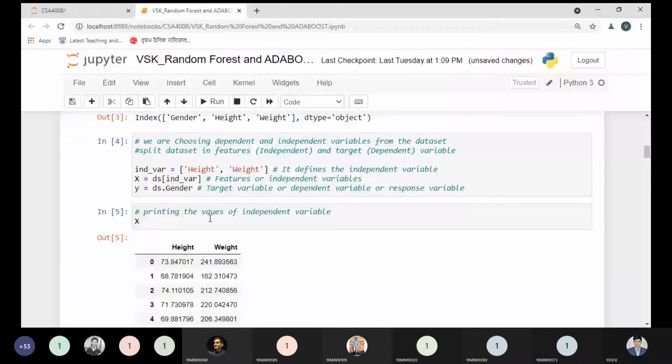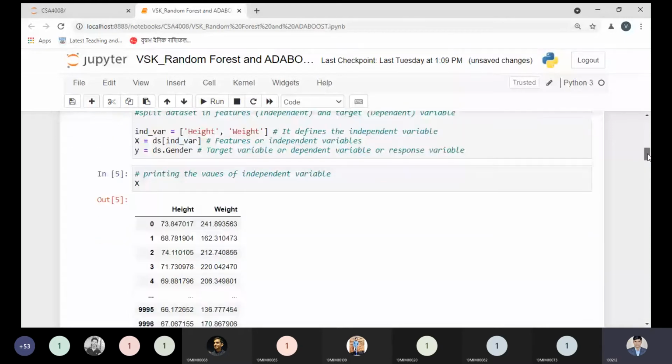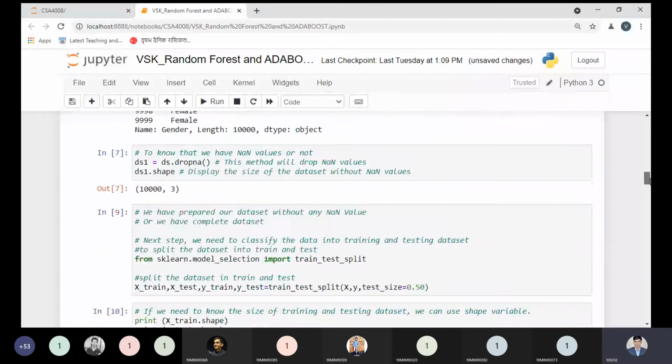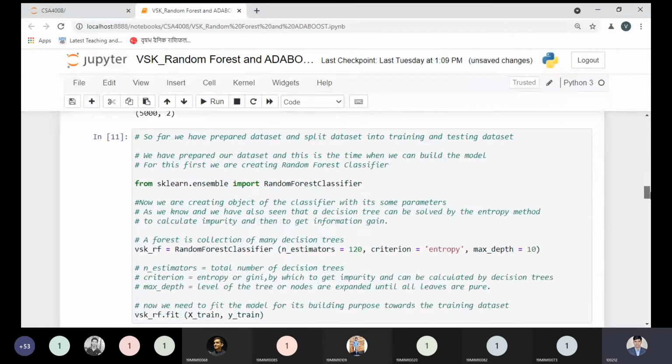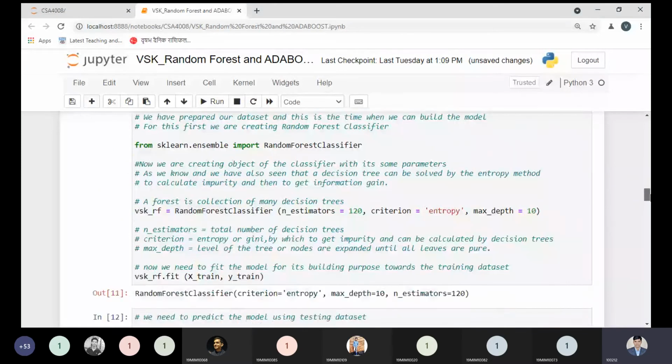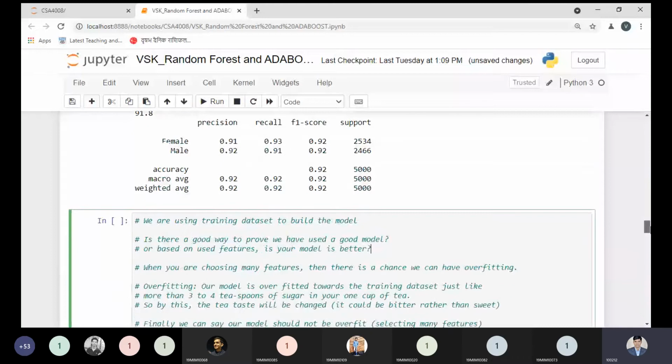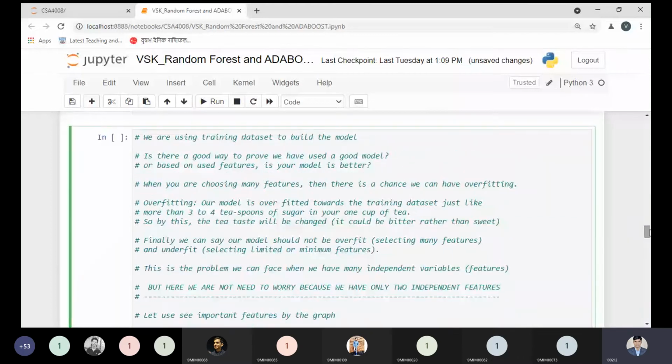That is the point. In machine learning, we need to understand each and everything properly. I told you many times that from time to time we will discuss all those concepts which are part of machine learning. I'm just trying to explain those parts which are helpful to you for learning purposes. After building the random forest classifier and so many classifiers, we have a question. If we have two features, then we can select, no issue. My question is still valid right now.